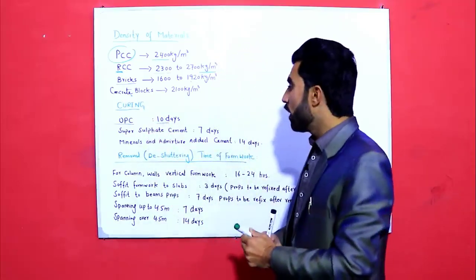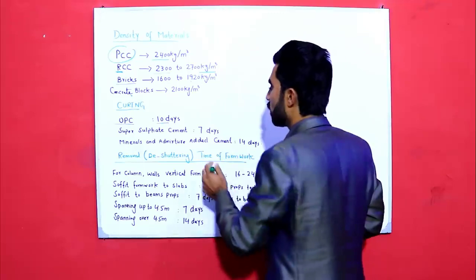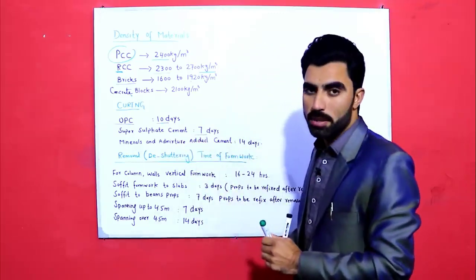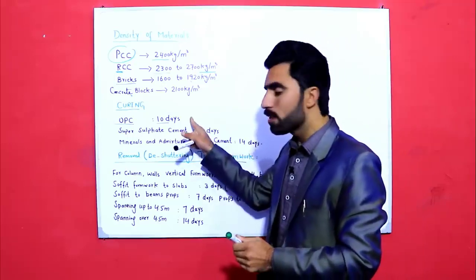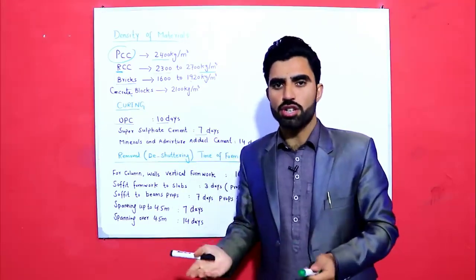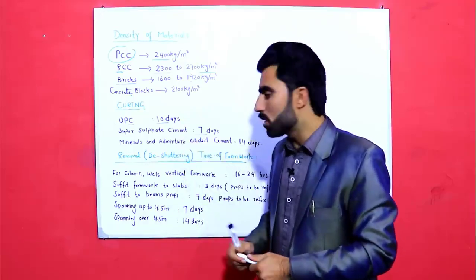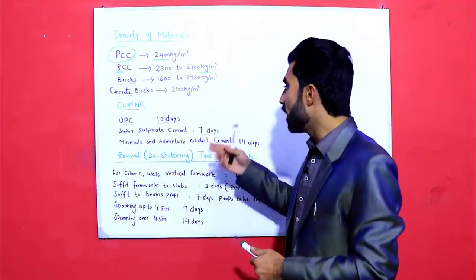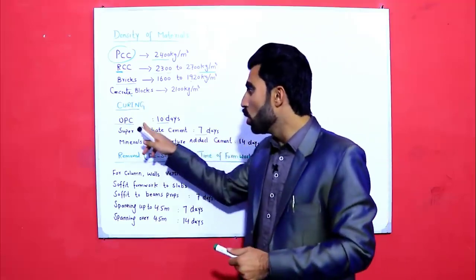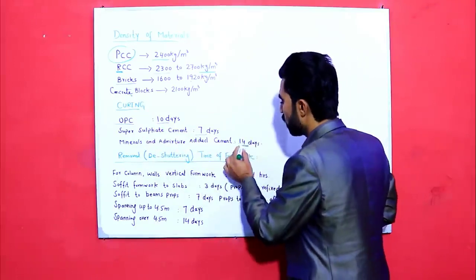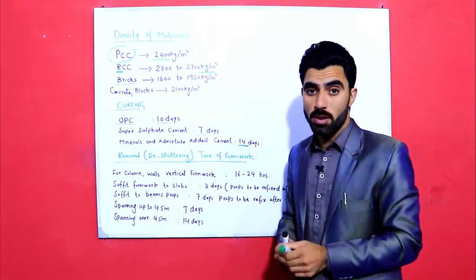Super sulfate cement curing time is also 7 days. This is 10 days for those cements which we are using nowadays in construction works. And for mineral and added admixture, when we add any admixture to OPC cement, we increase the curing, that is 14 days, right?